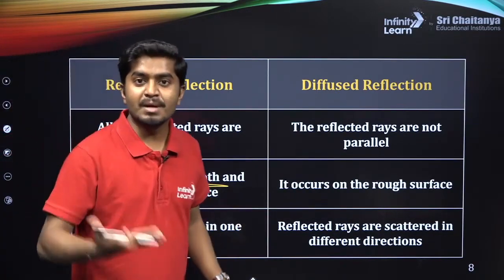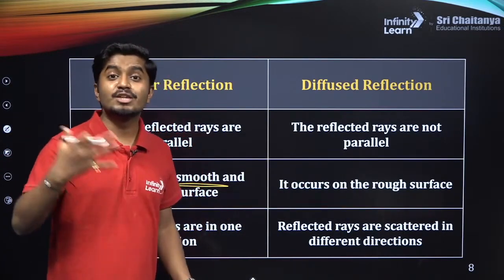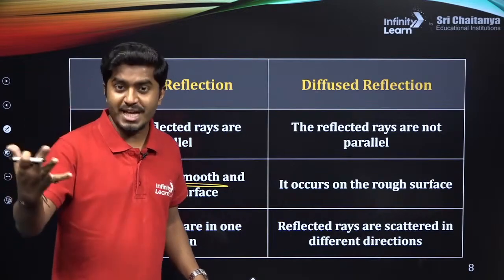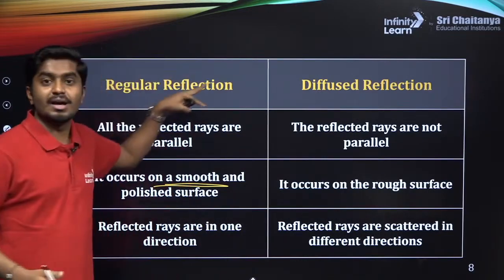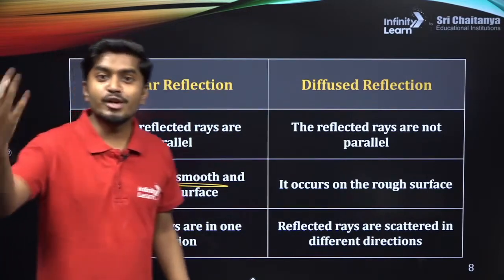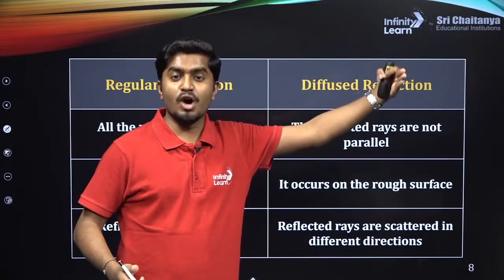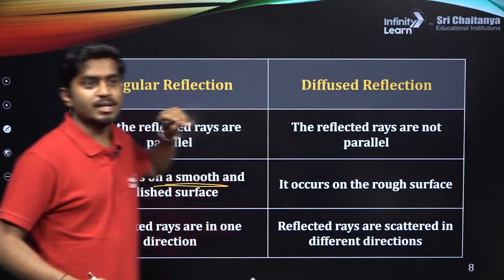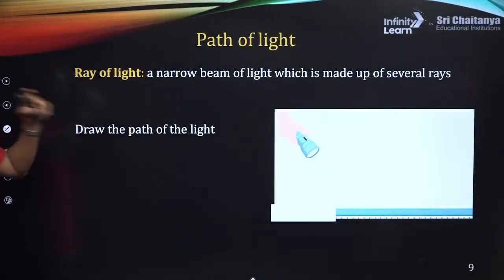Let's suppose there is a marble floor and you put water on it, then you can see your image. Wherever you can see your face, your image, in an object, that is regular reflection. So an image is going to form, right? But if you look at the wall, can you see your image in the wall? No, because that is diffused reflection. Clear? So these are the differences.